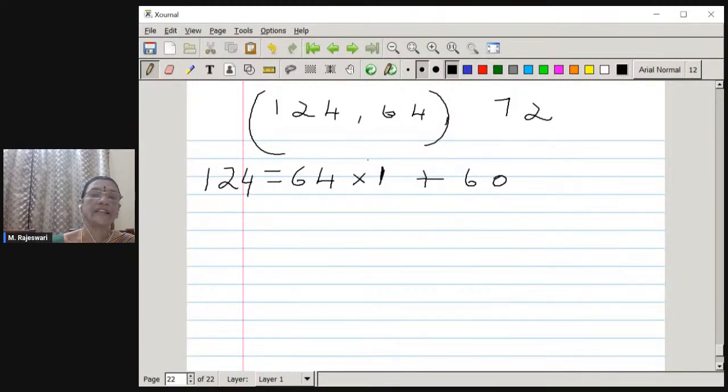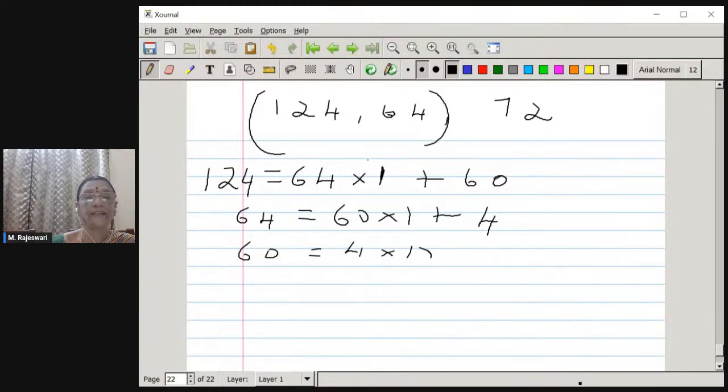Now this 60 and 64, and then 64 can be written as 60 into one time plus 4. Now this 60 can be written as 4 into 15 times is 60 plus 0 remainder. Therefore, 4 is the HCF of these two.